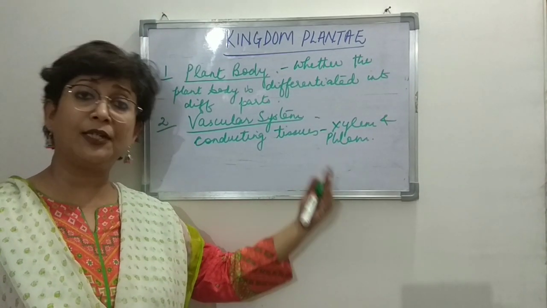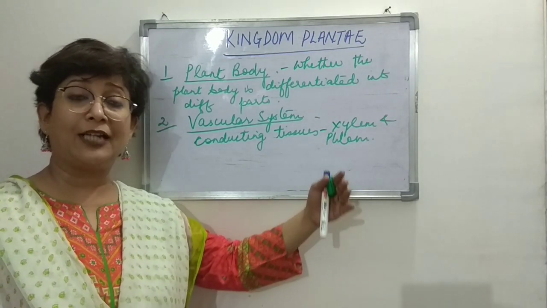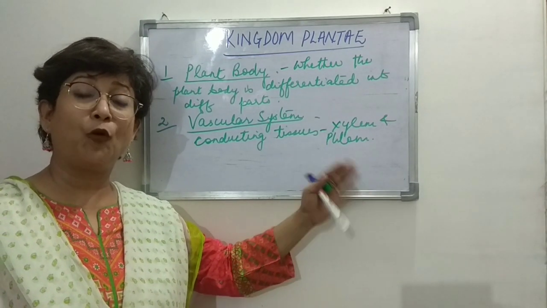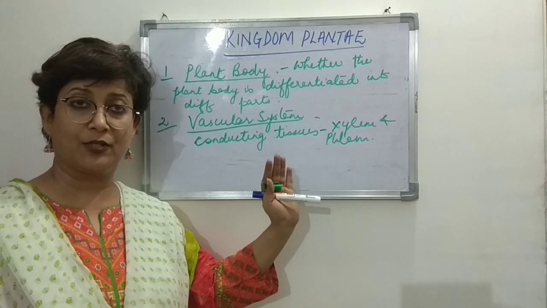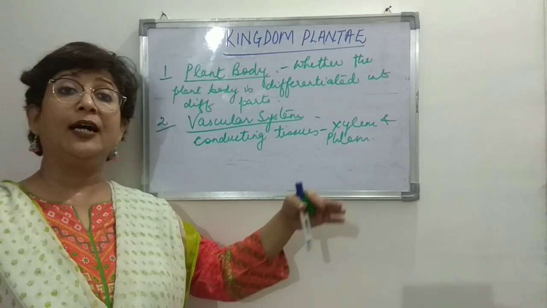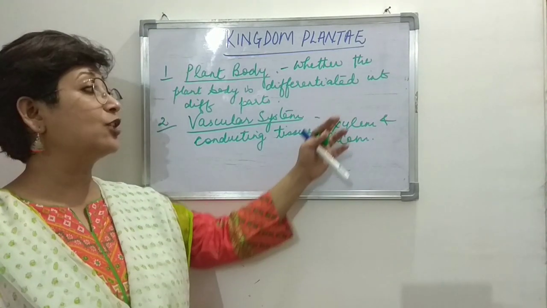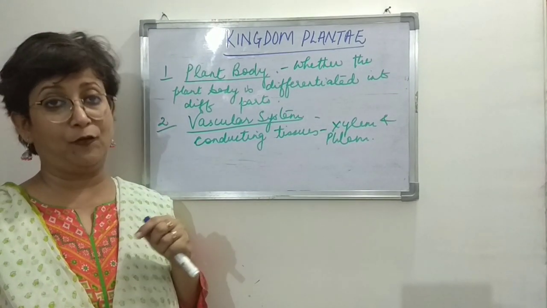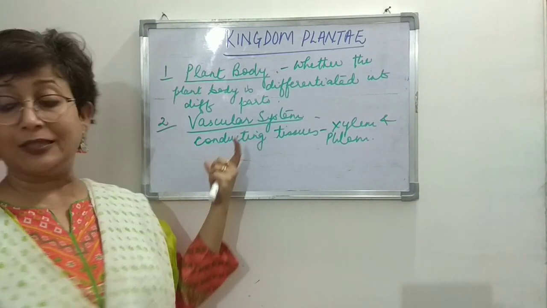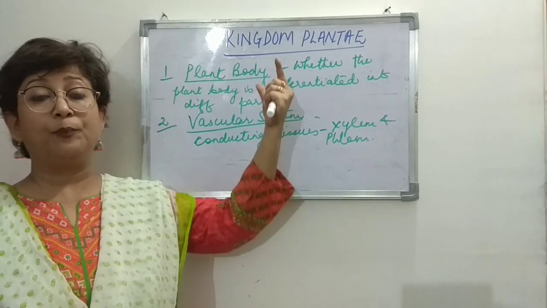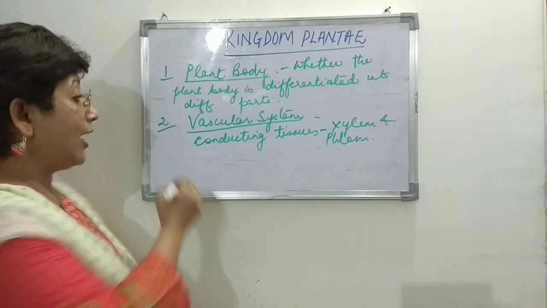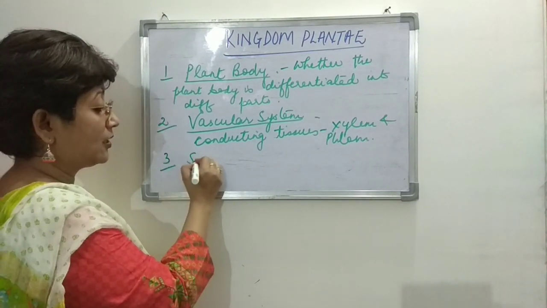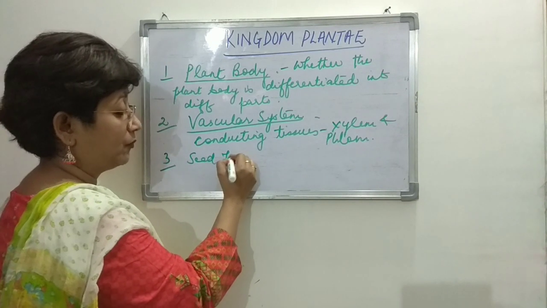We will see that there is one particular category which does not have all the four elements. Xylem is there, phloem is there, but not made up of all the four elements. And then we find that there is a group that contains all the four elements in xylem and phloem. So based on this also, the plant kingdom is divided into different categories. And the third point is seed formation.